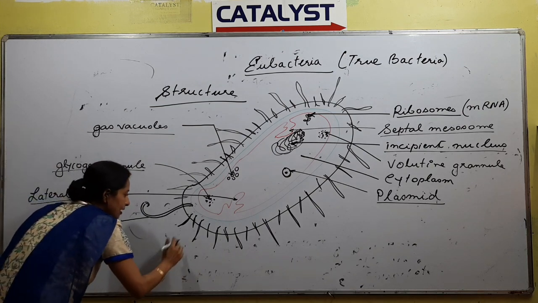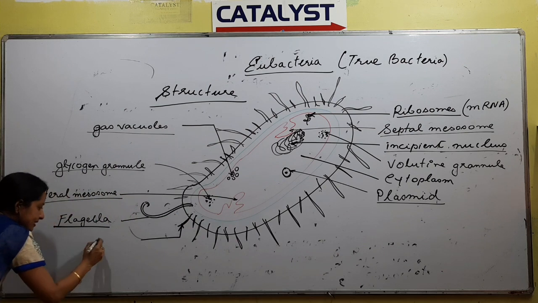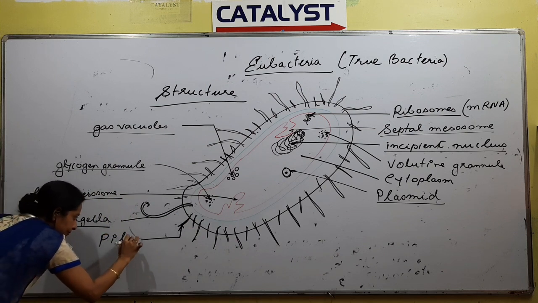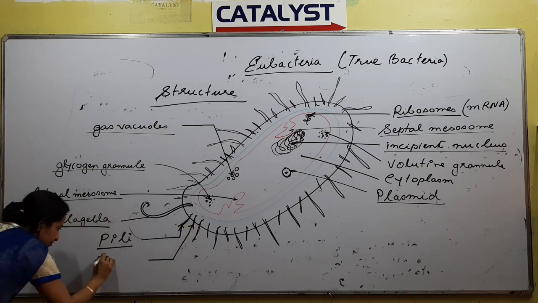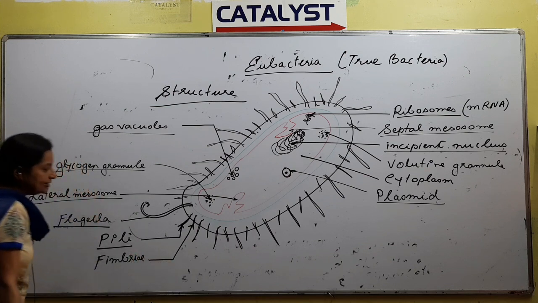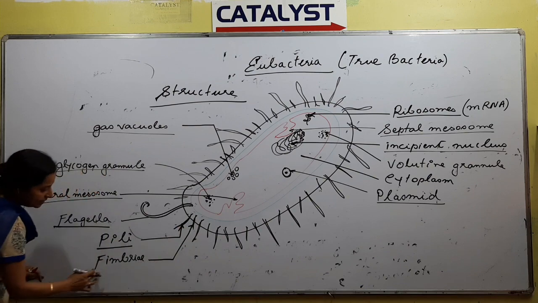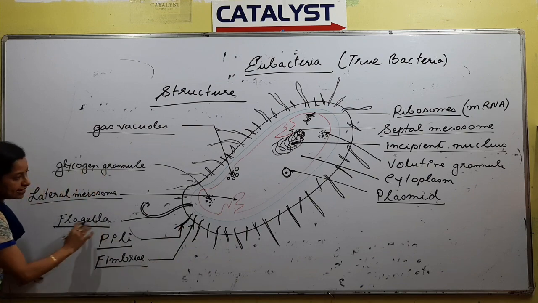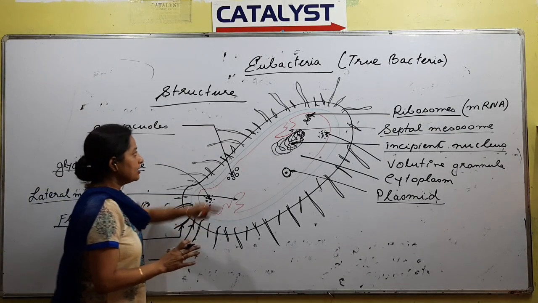This longer hair like structure is called as pili. This shorter hair like structure is called as fimbriae, right? Some are long, some are short. The short ones we call fimbriae, and the long hair like structures we call pili. So almost we have done the marking.